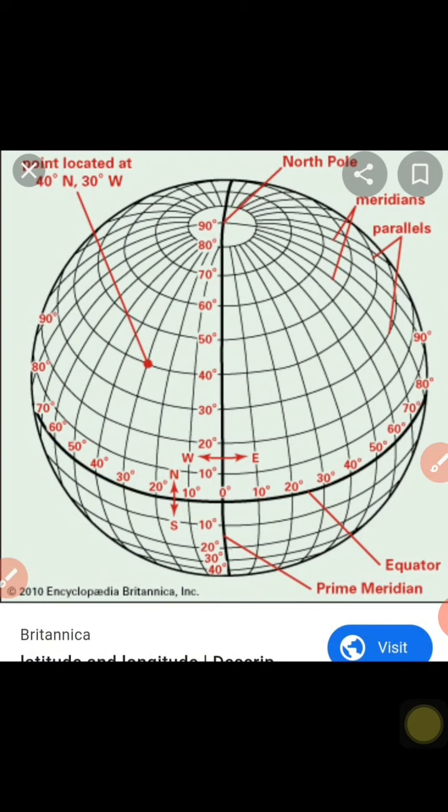Okay, what are latitudes? Our earth is divided by a horizontal line or horizontal circle that passes through the center of the earth. That is called 0 degree latitude. The word latitude is derived from the Latin word latitudo, meaning width. So this horizontal circle divides the earth into two equal halves, and 0 degree is assigned. It is named the equator.